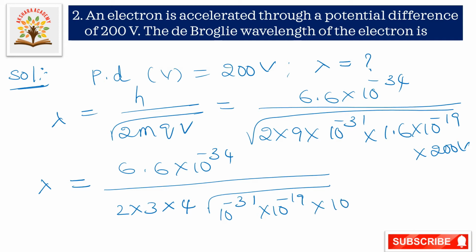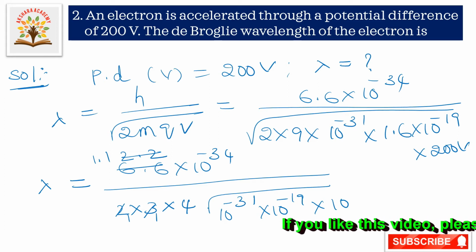So 3 ones are 3, 3 twos are 6, and 2 times 1.1 is 2.2. Okay, next